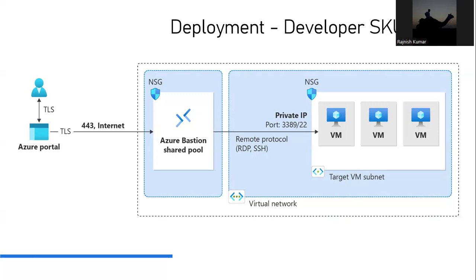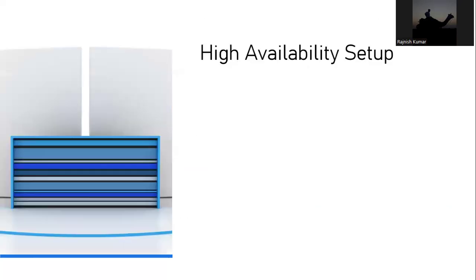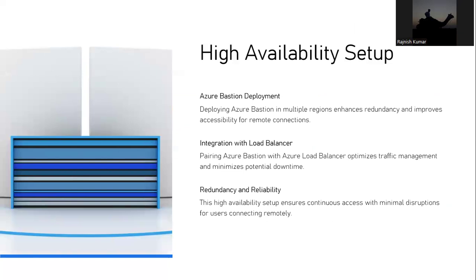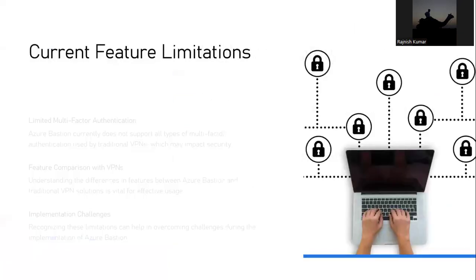This is one-to-one mapping, but having said that, this is also important. At the same time, it has some limitations, right? The security and networking things you won't be able to do. You won't be getting things like auto scaling and everything. But at the same time, you'll have connectivity. You can get your hands dirty if you really want to test Azure Bastion in your environment, right? And high availability is a byproduct. It has integration with the load balancer, and you don't need to worry about redundancy and reliability. Okay, and we'll quickly move on.